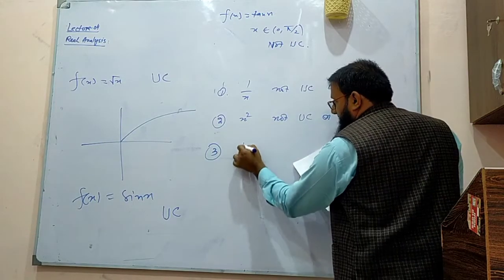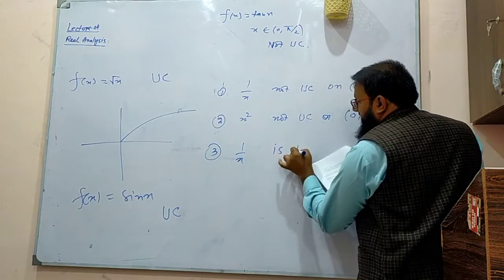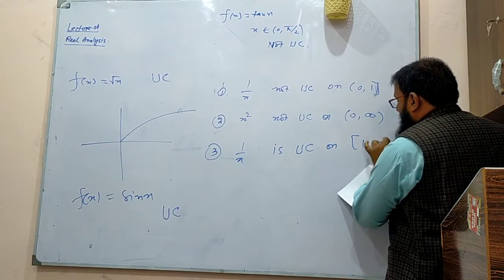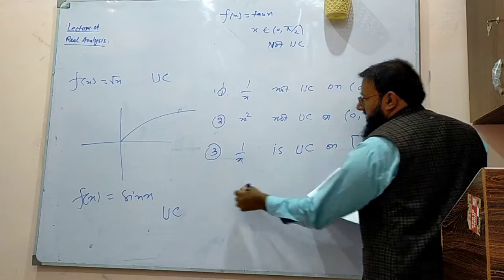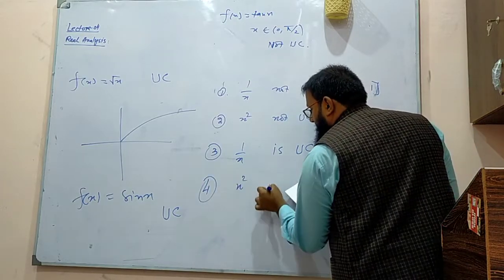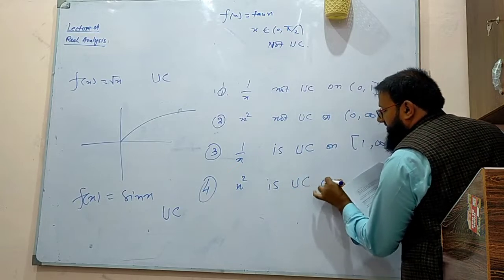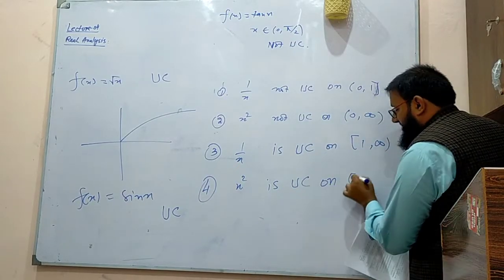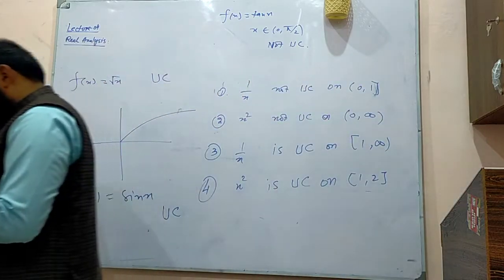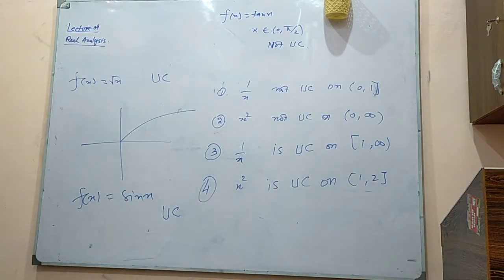This function changes rapidly. It is uniformly continuous on 1 to infinity because we are not going near 0. And number 4, x square is uniformly continuous on, let's say, 1 to 2. So it depends upon what your inputs and outputs are.